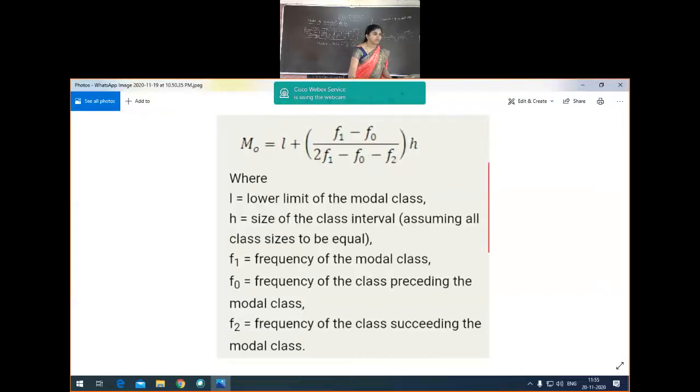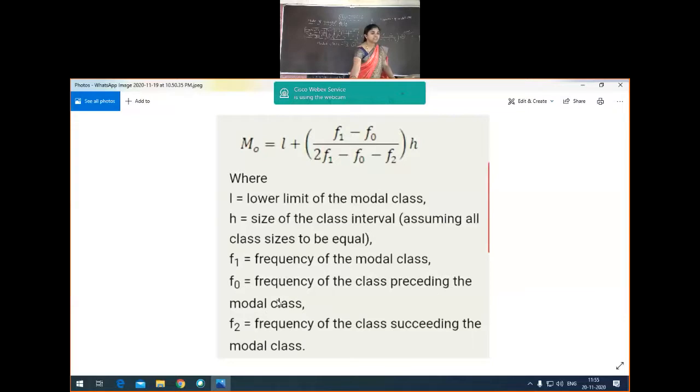Where L stands for the lower limit of the modal class. H stands for the size of the class interval. In brackets something is given: assuming all class sizes to be equal. That is very important. So we have to note that all class sizes must be equal. Next, F1 is the exact frequency of the modal class. F0 is the frequency of the class preceding the modal class.